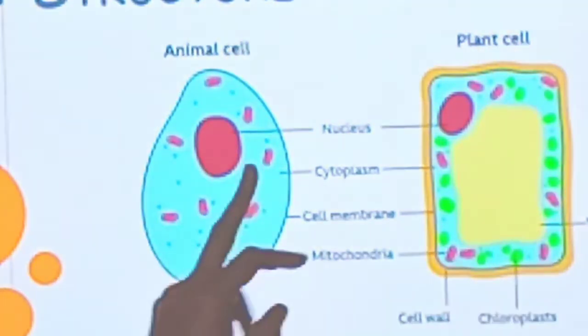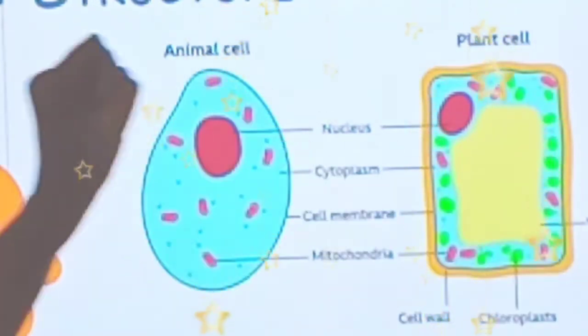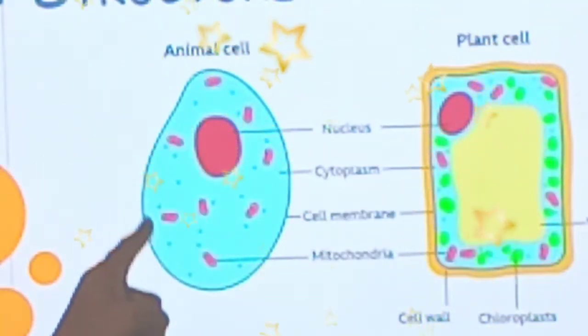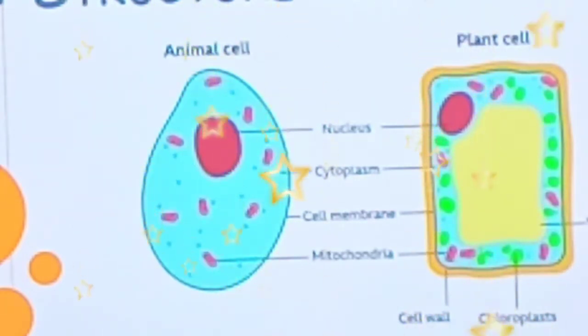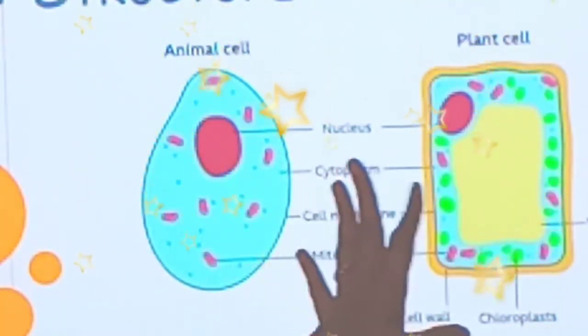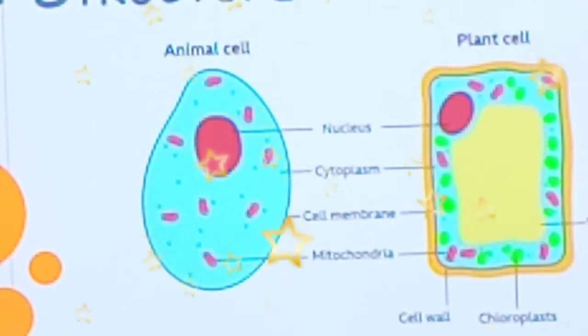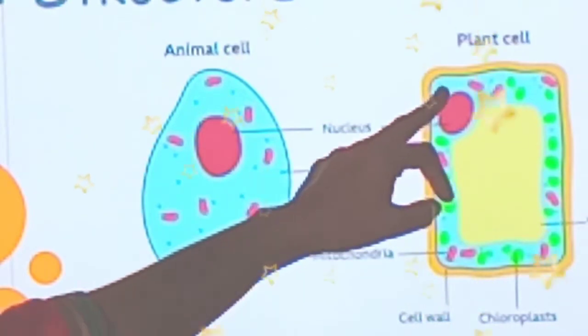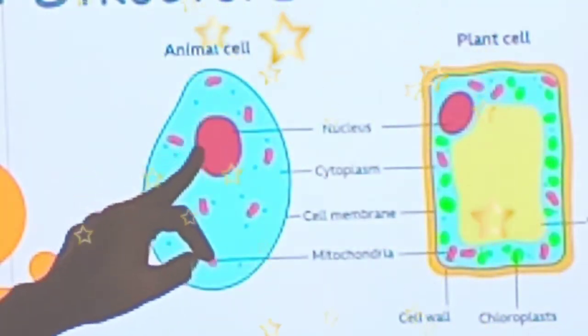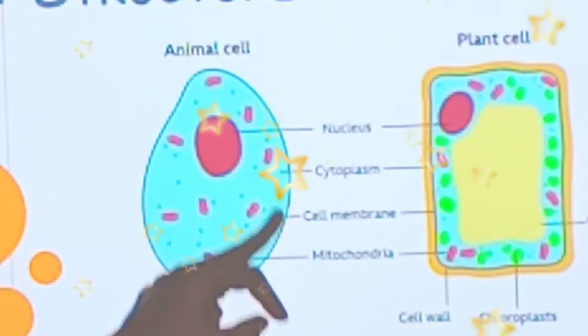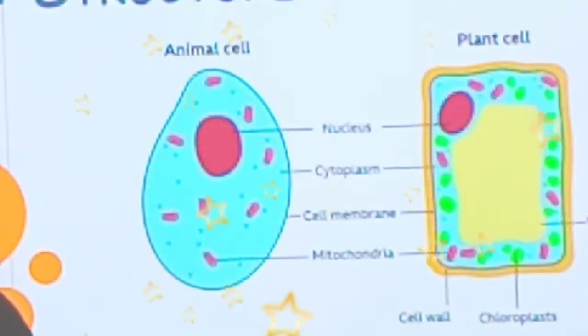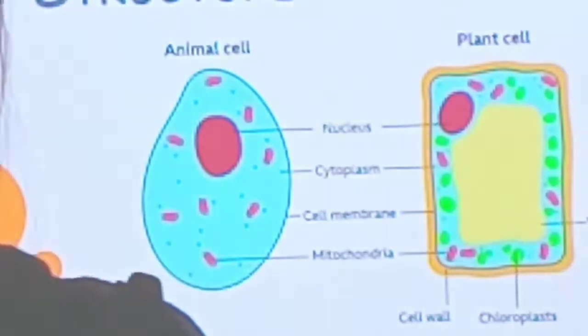Next one, vacuole. In plant cell, big vacuoles are present, whereas in animal cell, small vacuoles are present. Then there is a green pigment known as chloroplast. Chloroplast is present in plant cell, whereas it is absent in animal cell. All the other cell organelles are found in both plant cell and animal cell. In plant cell, the nucleus is sideways located, whereas in animal cell, the nucleus is centrally located. These are the main differences between plant cell and animal cell.